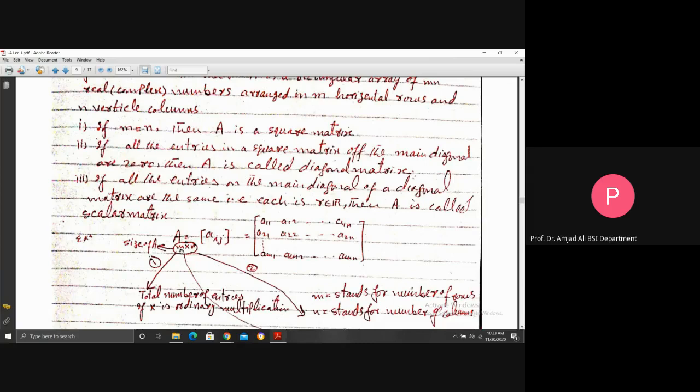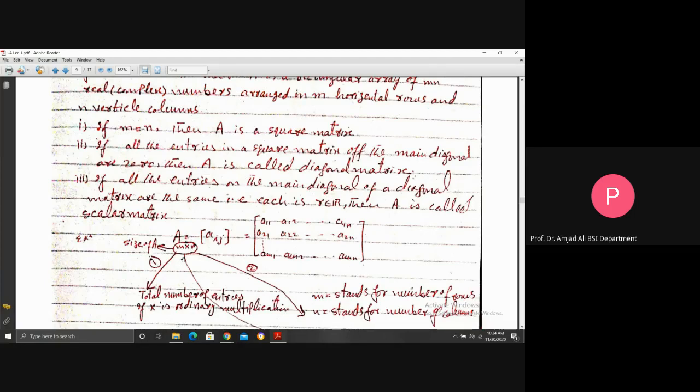So m rows and 1, 2 up to n columns. This m by n is called the size of the matrix A. But this size indicates three different pieces of information. One: when this cross symbol is considered to be ordinary multiplication, the product of m and n, where m and n are both natural numbers, gives the total number of entries in the matrix.